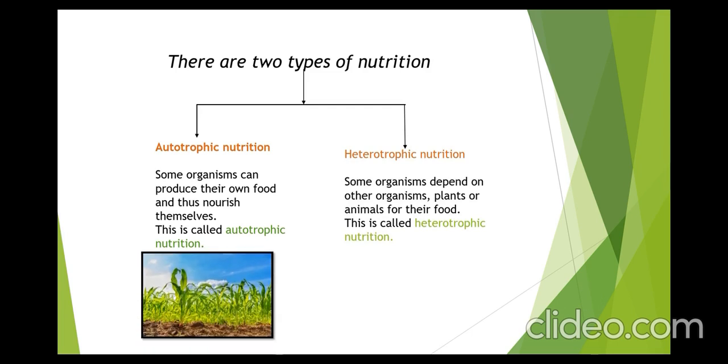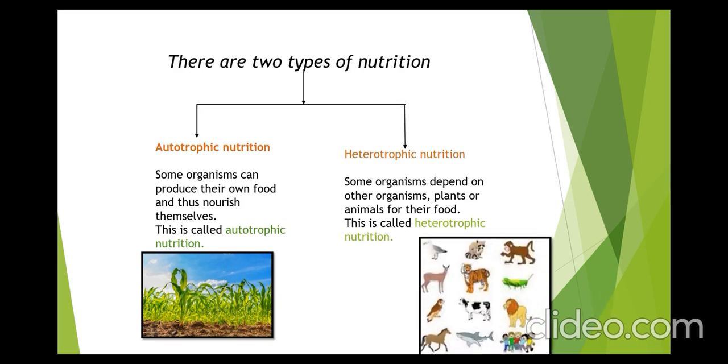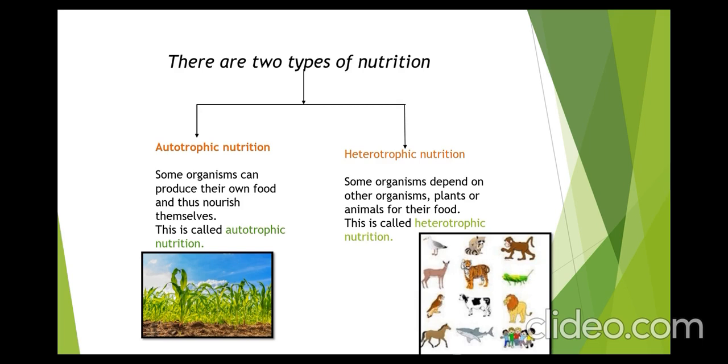The example of autotrophic nutrition, of organisms that prepare their own food, is plants. We all know that plants prepare their food with the help of sunlight, air and water. The examples of heterotrophic nutrition are all the birds, animals, human beings, insects, etc.